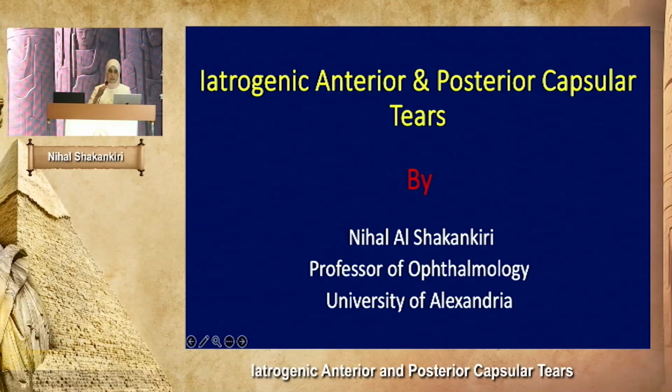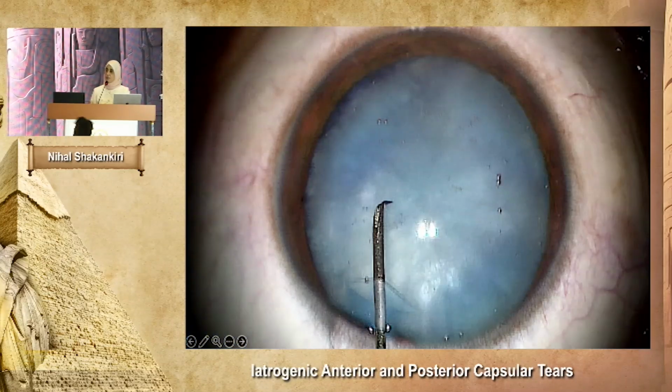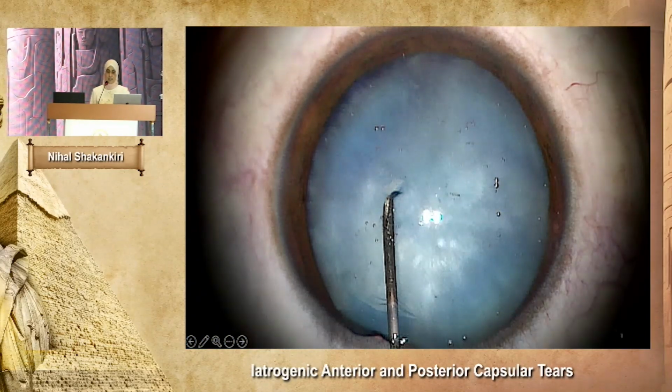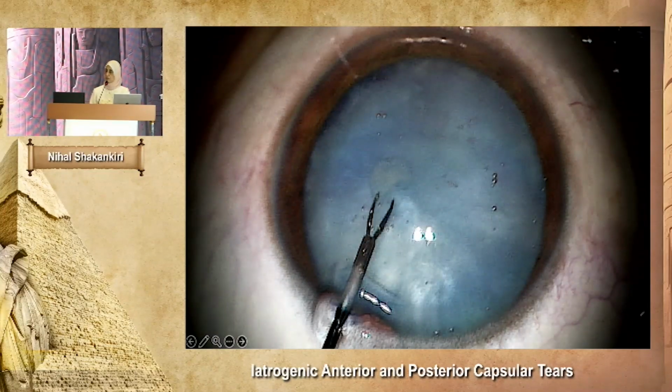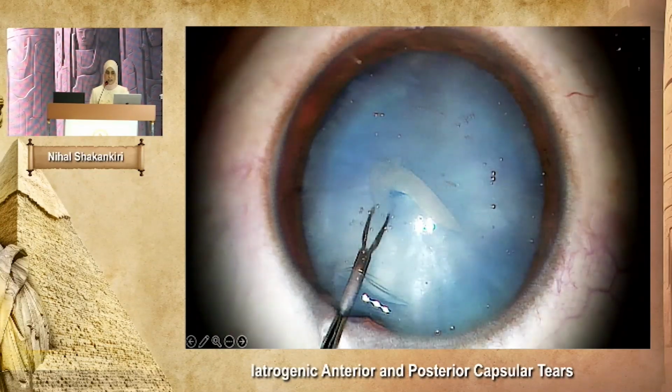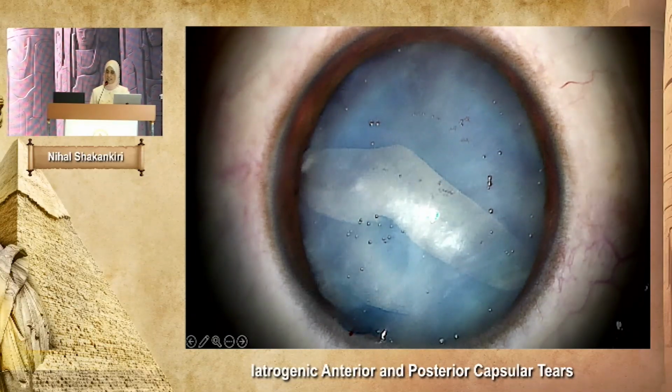We will start the first talk, iatrogenic anterior and posterior capsular tear. Anterior capsular tear due to high vitreous pressure. Whenever you open the anterior capsule like that, immediately, even before going out with the cystotome and trying to hold the anterior capsule, a tear in the anterior capsule occurs and extends horizontally. Immediately stop, inject viscoelastic, ask your anesthetist to deepen the anesthesia and give you muscle relaxant.